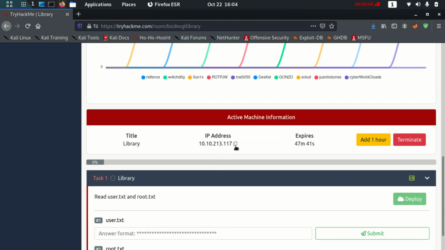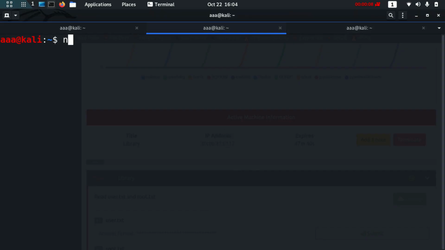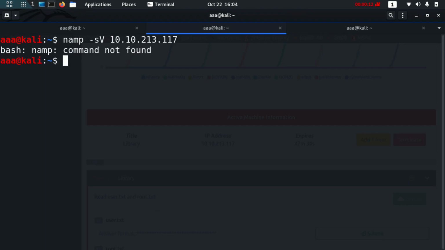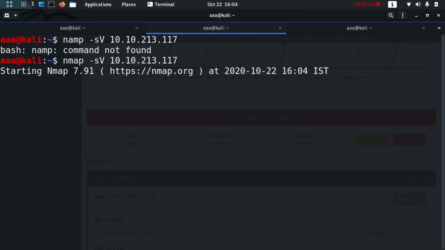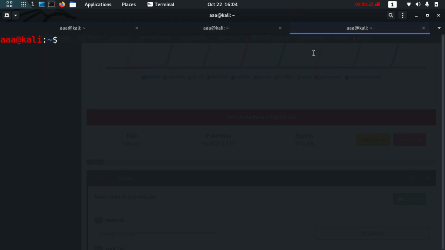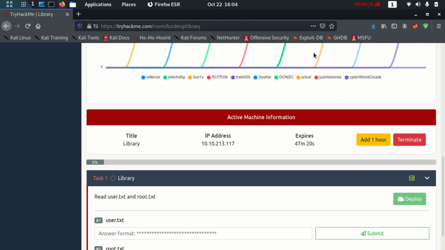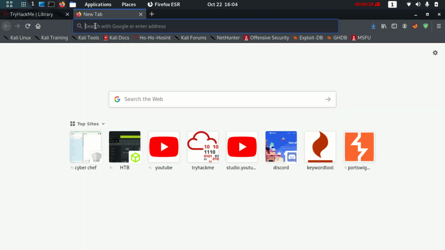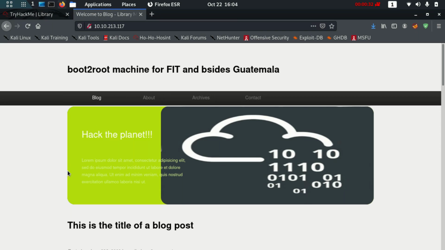So this is the IP given to us. Let's start with an nmap scan and a GoBuster scan. Let nmap start, and let's also start a GoBuster scan to find directories. So gobuster dir -u, the URL. Let's see if port 80 is open, and yep, port 80 is open, and this is the